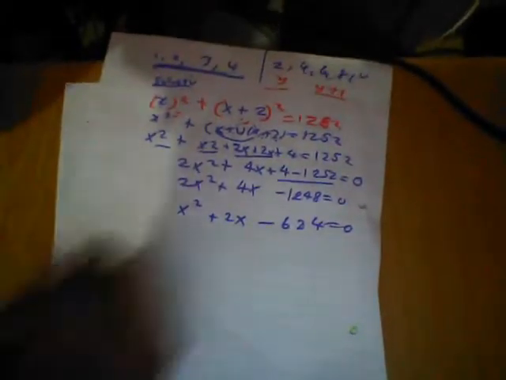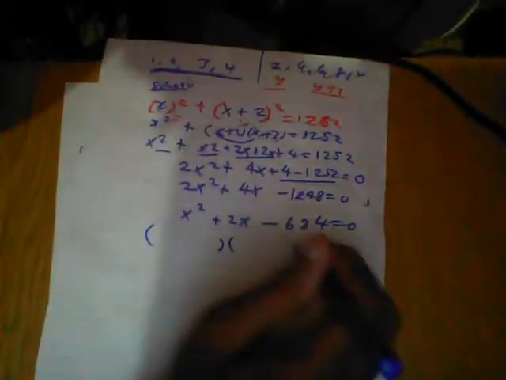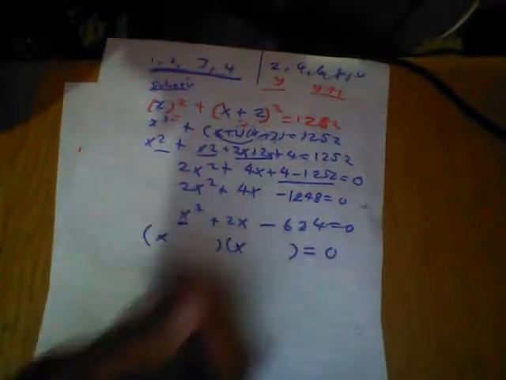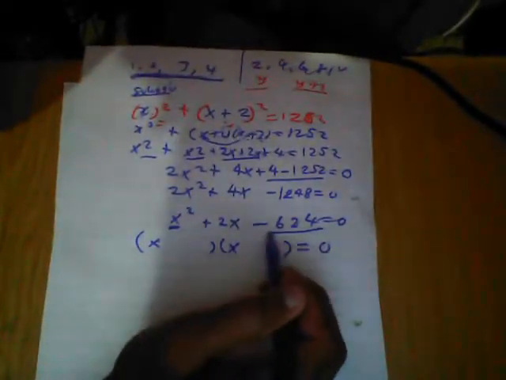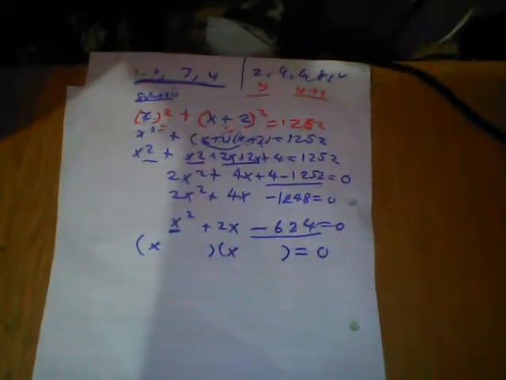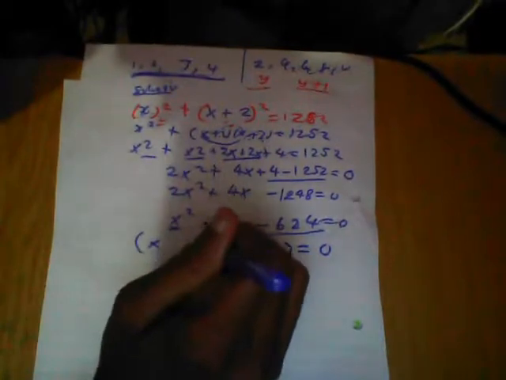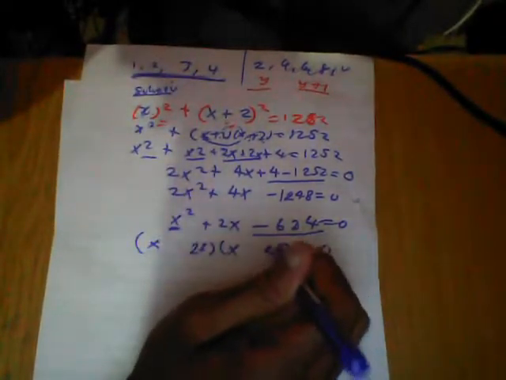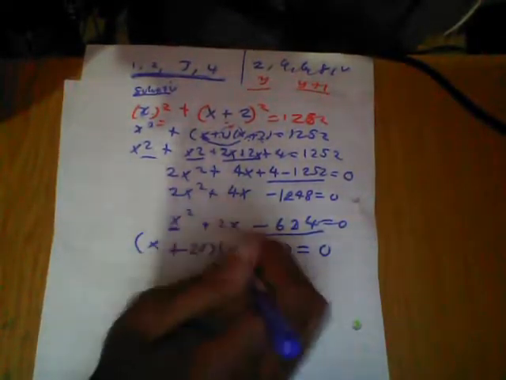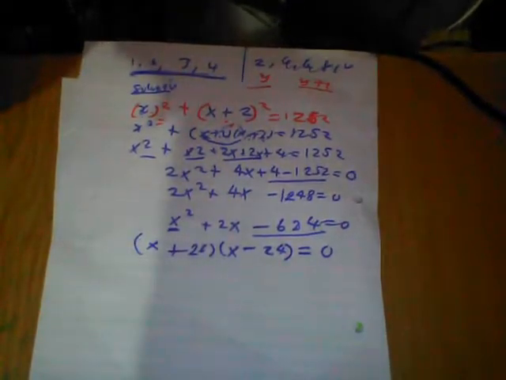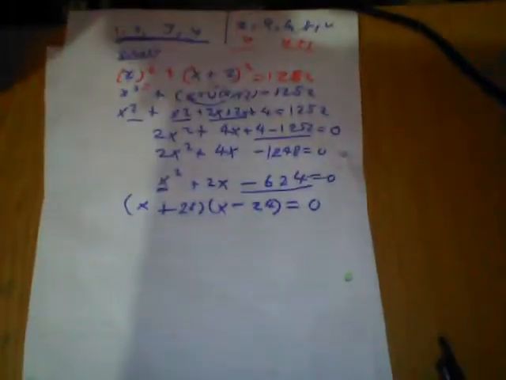Now, if you factorize these two, if x squared, you must have x and x. Which numbers are going to give us negative 624? It has to be 26 and 24. This plus and this minus. But it's not necessarily that you must use this method. You can use the general quadratic formula and get the value of x.